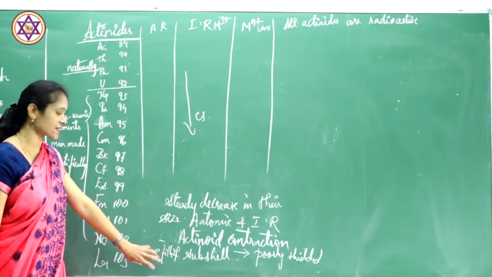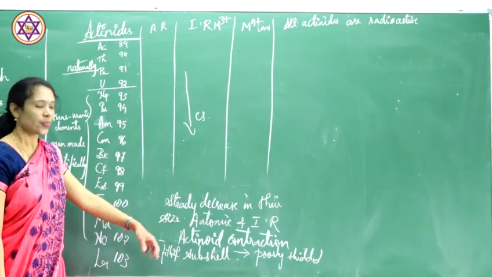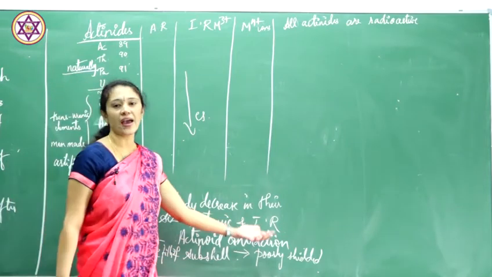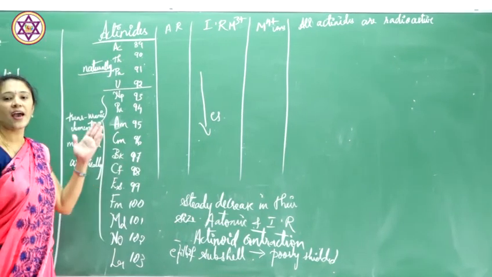Therefore actinoid contraction takes place in the atomic and ionic radii of actinoids.